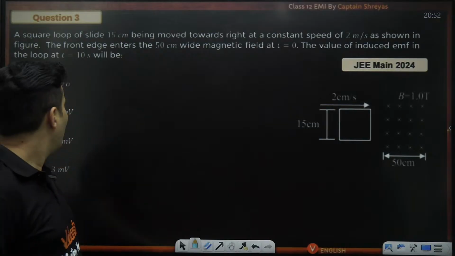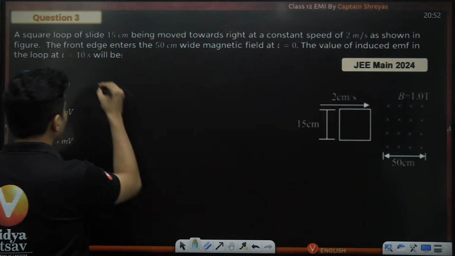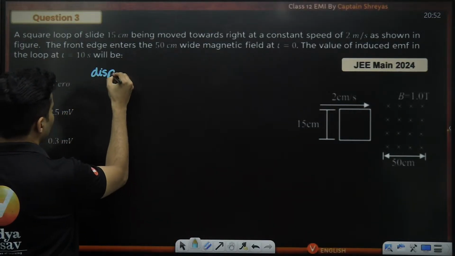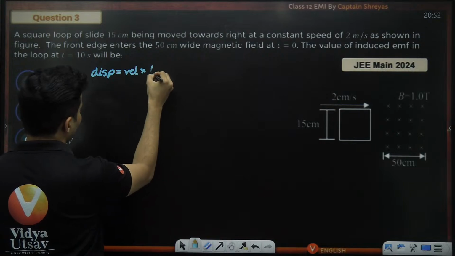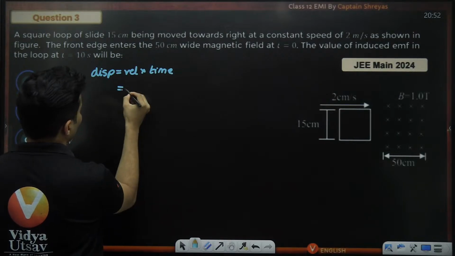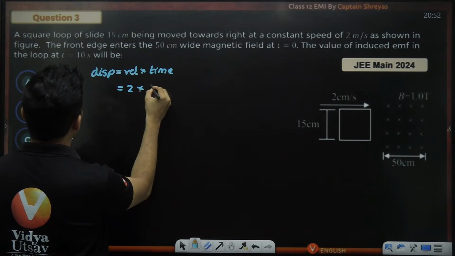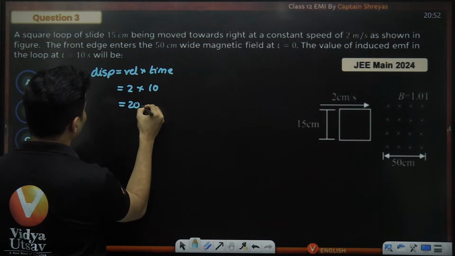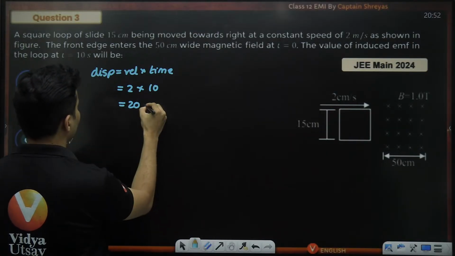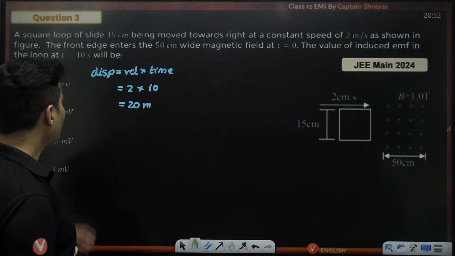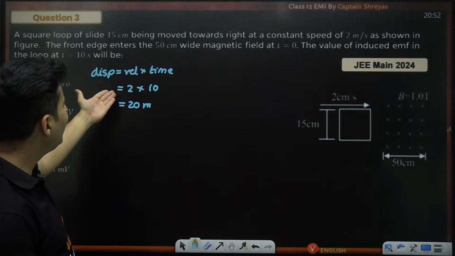Let's think. After 10 seconds, what's the displacement going to be? Displacement is going to be velocity multiplied by time. So what's the velocity? 2. How much is the time? 10. So it will be 20. Is it meters? Yeah, 20 meters. Displacement is going to be 20 meters.